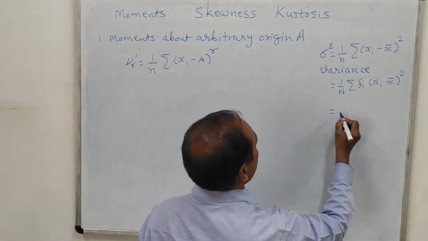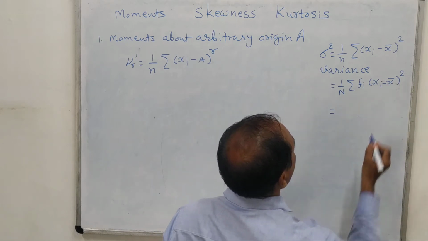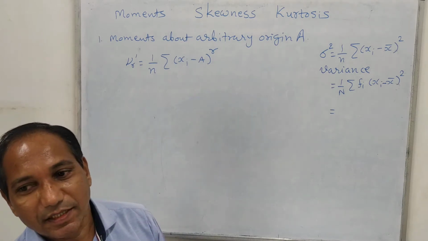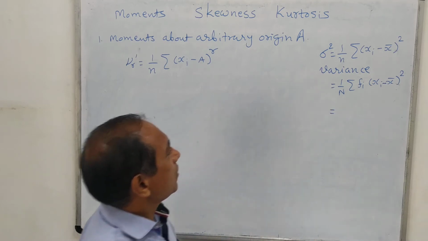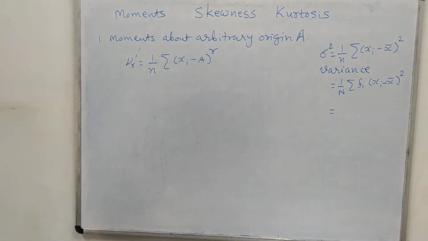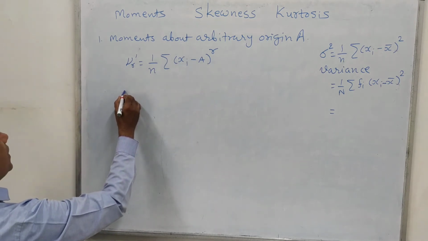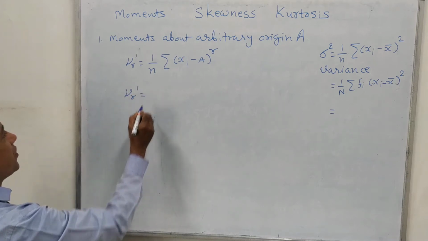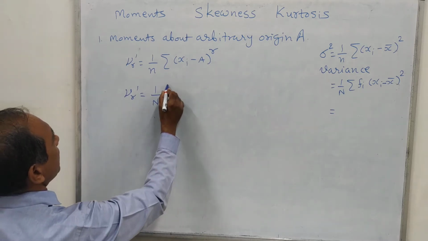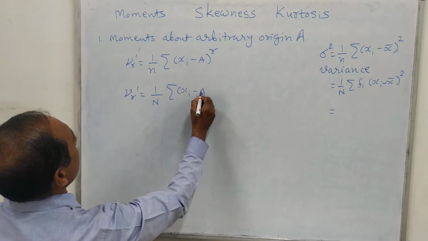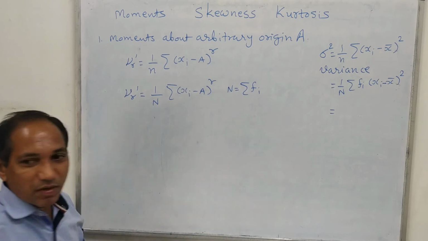And if it is group distribution, and we are using the concept of di dash, meaning xi minus capital A upon h, then we are getting h squared upon capital N. So here nu r dash has this formula, and from this we can obtain, if it is a simple frequency distribution, then we use here capital N and sigma fi xi minus capital A whole raised to r, where capital N is sigma of fi, that is total of the frequency as usual.